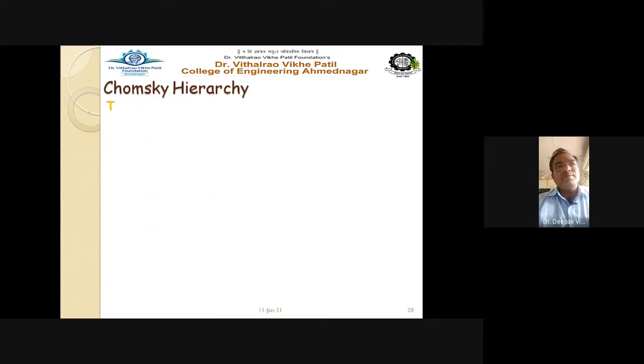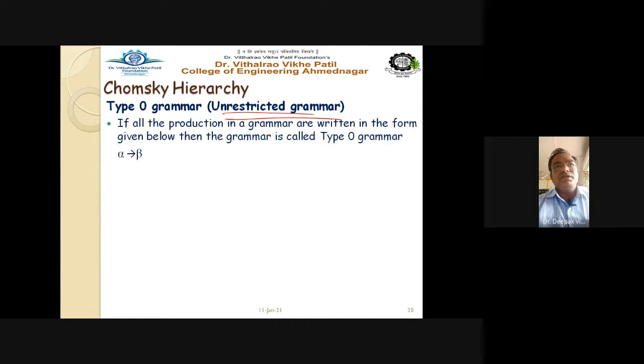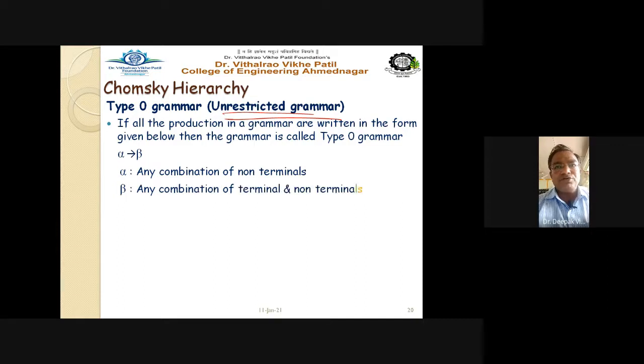Now coming to the type 0 grammar, it is called the unrestricted grammar. As the name itself indicates, it is the unrestricted grammar. See the format of the grammar. If all the productions in a grammar are written in the form alpha gives beta, where alpha is any combination of non-terminals, and beta any combination of terminals and non-terminals.